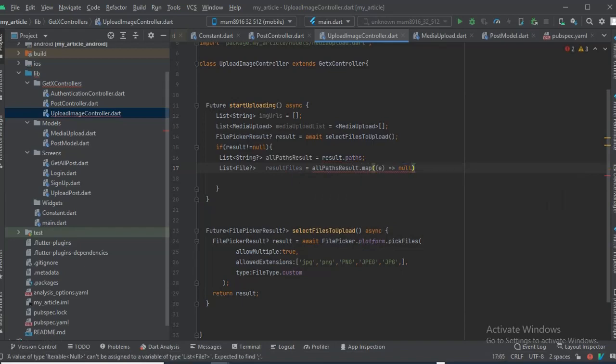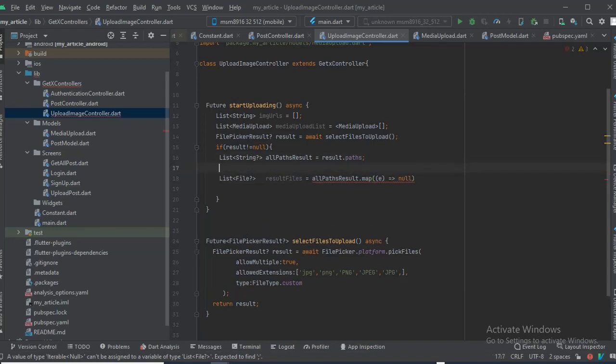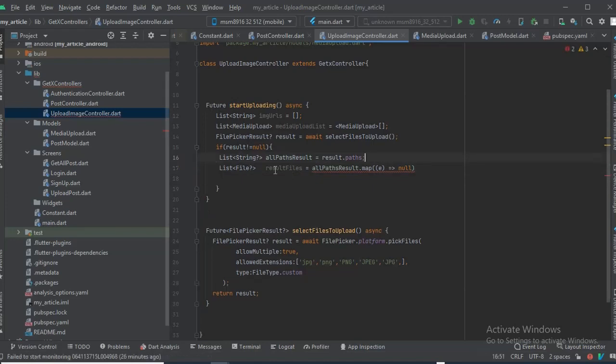For every path, it's gonna be something like data slash app slash gallery slash image dot jpg. We're gonna convert each path we get to a file.